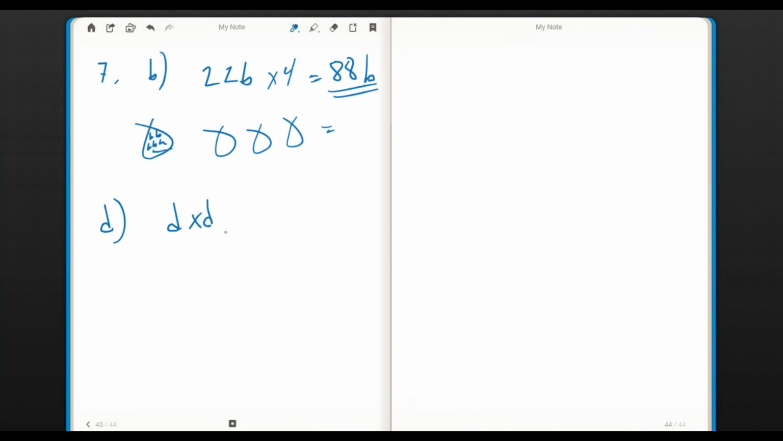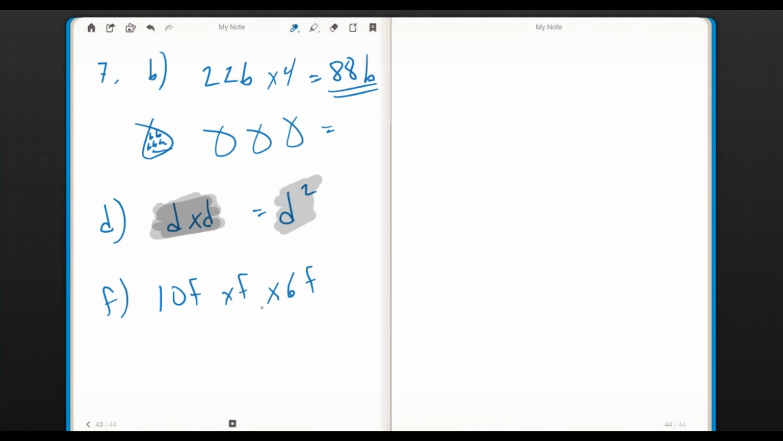D times D, that's not 2D, that is D to the 2nd power. By definition, when we have a number times itself, since there are 2 of them, it is D squared, D to the 2nd.